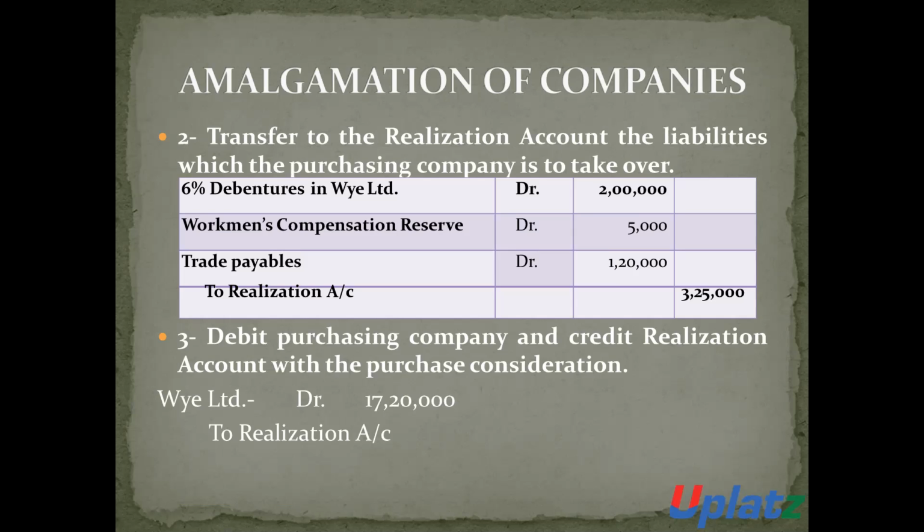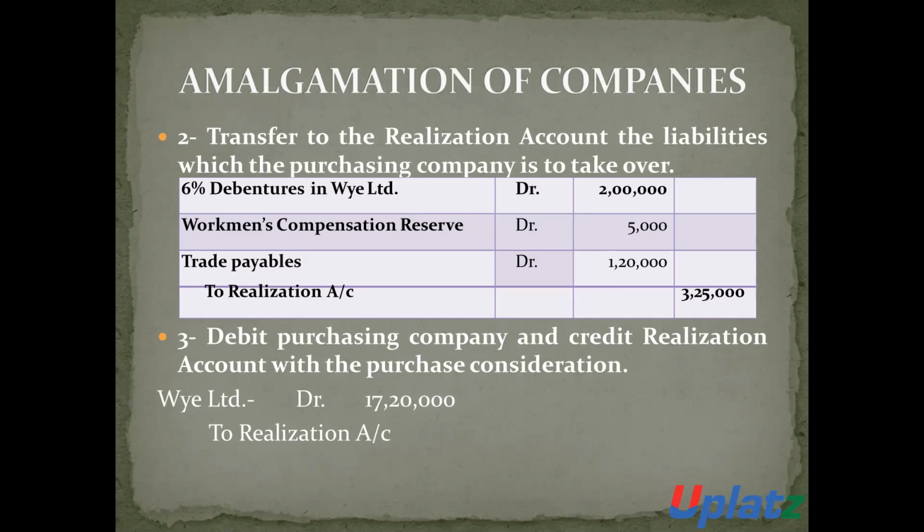Instead, debenture account debit 2 lakh rupees. Workmen compensation reserve account debit 5,000 rupees. Trade payables account debit 1,20,000 rupees. The total of liability is 3,25,000.